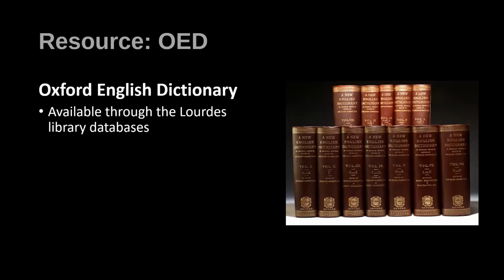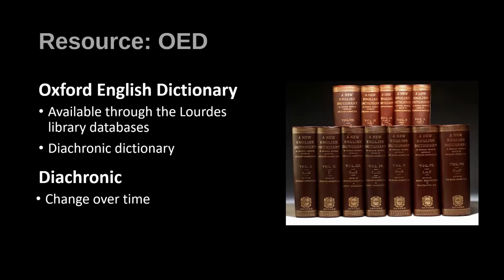This is a database. It's available through the Lourdes Library databases, and I'll show you how to get there in just a second. This is a diachronic dictionary. Basically, that means that it's a dictionary that shows how the meaning of a word has changed over time. So that's pretty cool. It shows different words and what they meant, say, in the 1400s versus what they meant in the 1800s versus what it means today. So that's what we need. We need a dictionary that can help us understand the meaning of the word ruined as it would have been understood in the mid-19th century.